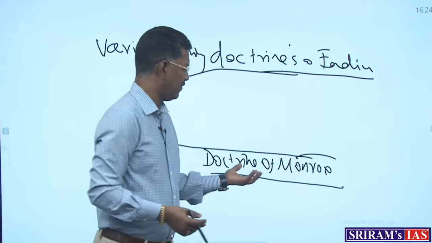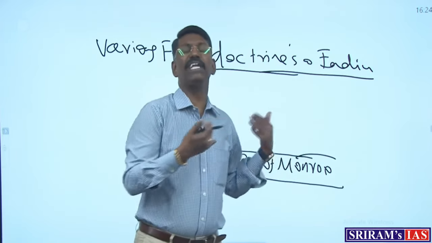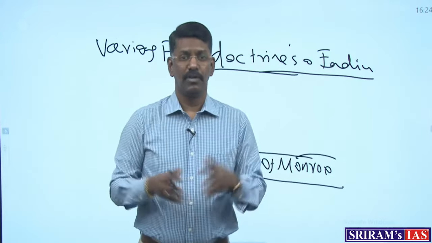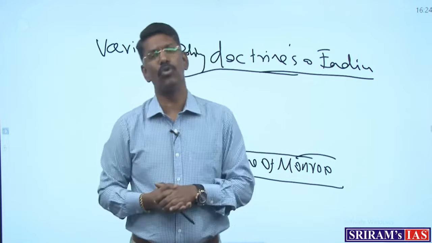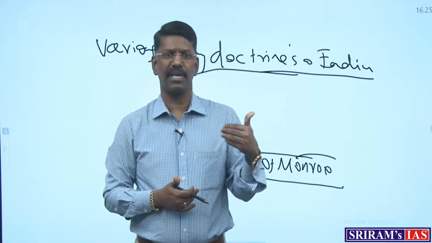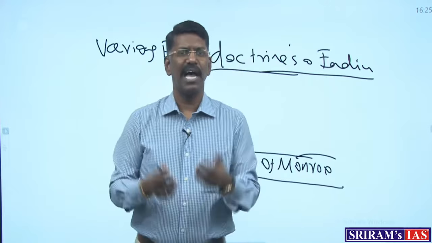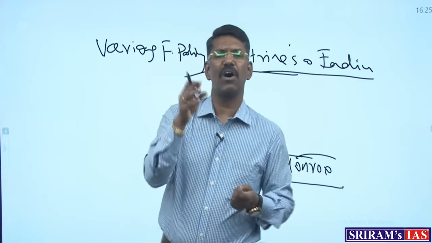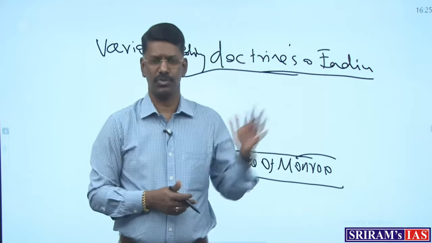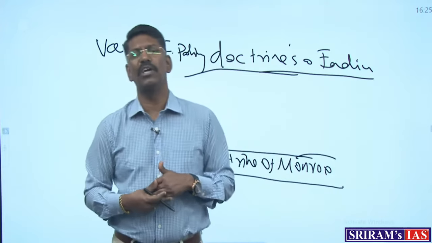For example, when John Monroe was the president of America, even though they got independence, the influence of Europeans was not gone. The entire American continent was dominated by Europeans and white power. So he created a foreign policy for the United States and the whole American continent: keep all the foreigners away from the American continent and maintain the supremacy and sovereignty of Americans inside it, in the name of the Monroe doctrine. The same kind of idea Nehru wanted to adopt after India's independence.